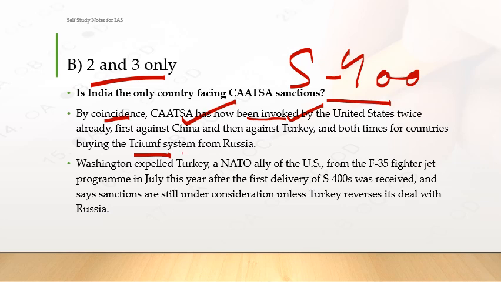Washington expelled Turkey, a NATO ally of the US, from the F-35 fighter jet program in July this year after the first delivery of S-400s was received, and says sanctions are still under consideration unless Turkey reverses the deal with Russia. So now you know what CAATSA is, why it is applied, and on which countries sanctions have been applied under CAATSA.